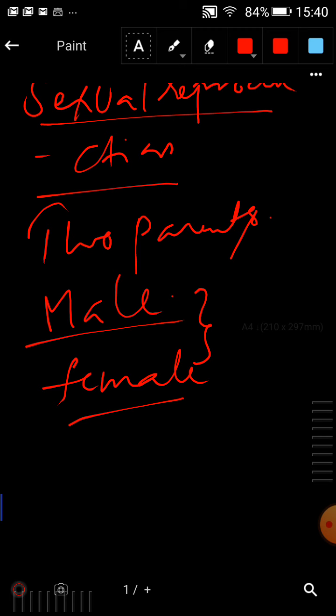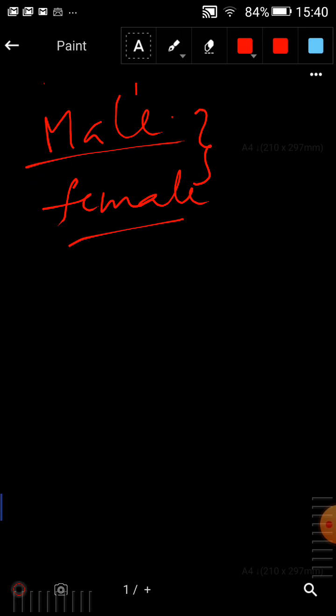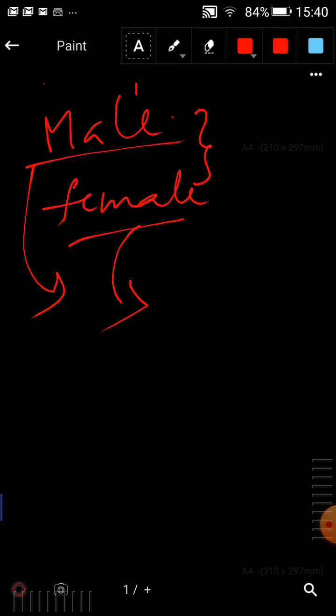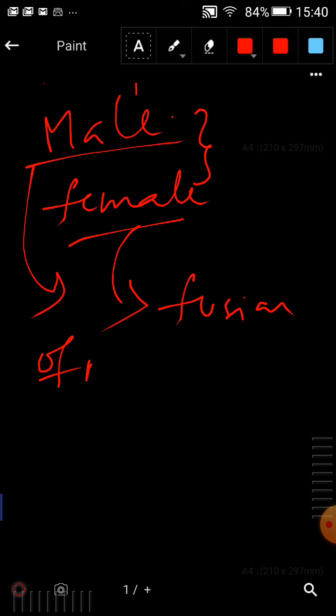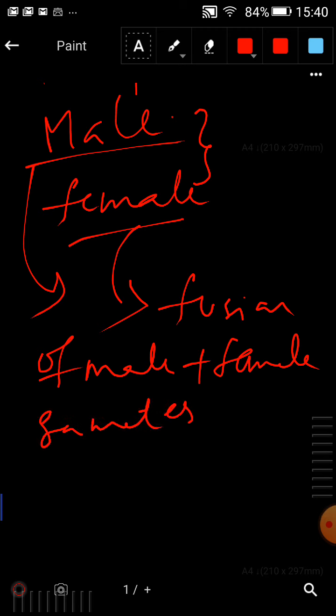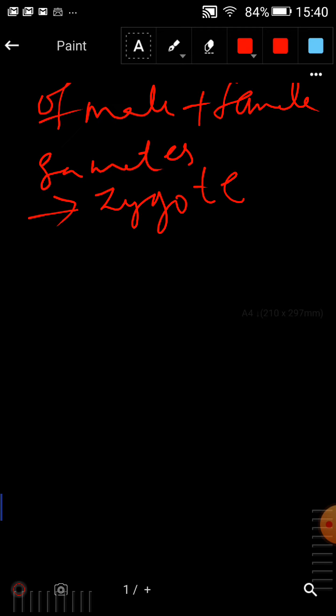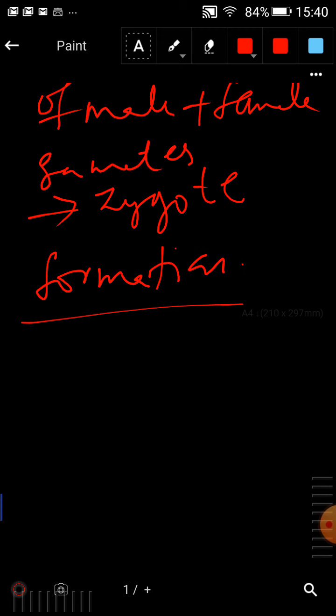In this, the male produces a male gamete, the female produces a female gamete, and the fusion of male and female gametes leads to zygote formation.